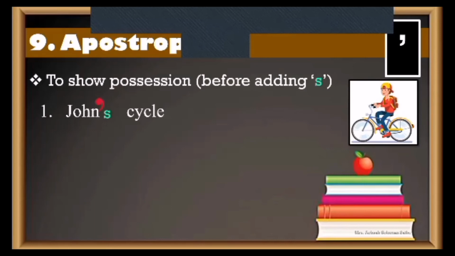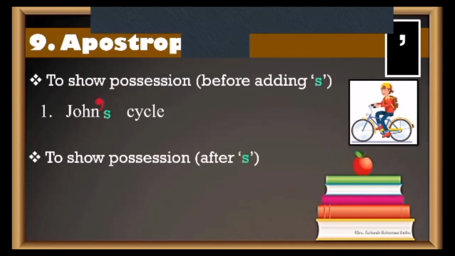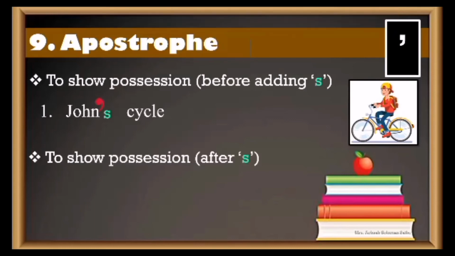Okay. Next, to show possession. Now this is after the S. In the first sentence we are adding an S. This is again showing possession, but here S will not come. Basically, in all of them you have to add S. For example, Aksha's laptop. So Aksha apostrophe S. Aksha's laptop. Before everyone's name, if you have to show possession, you can use that.